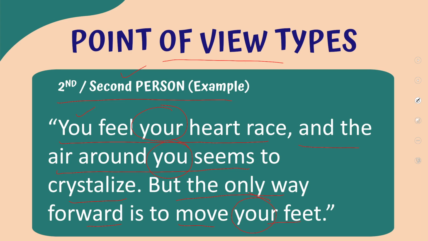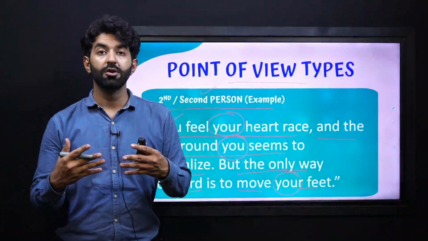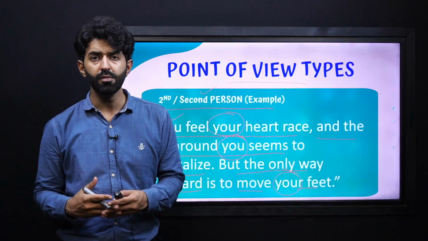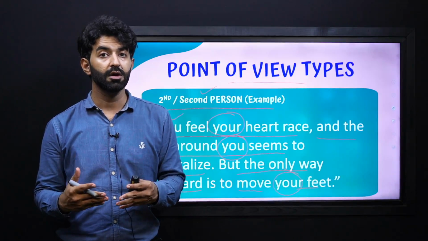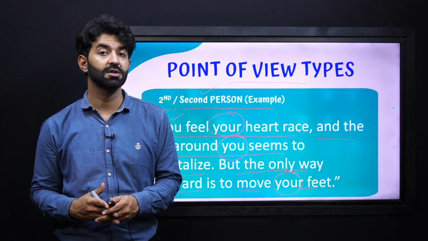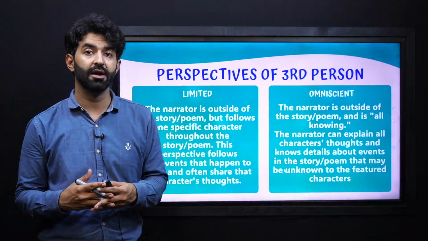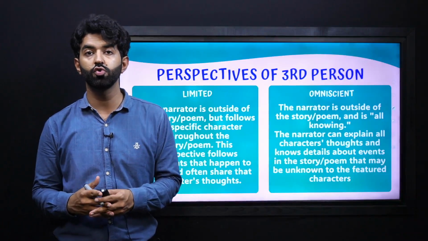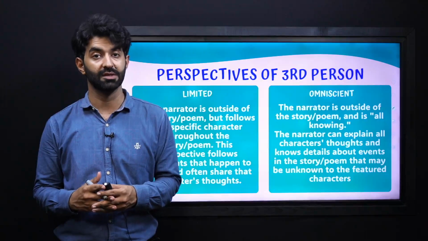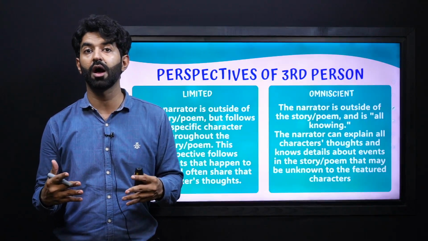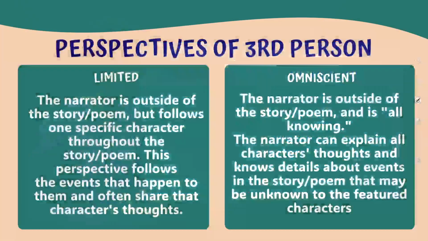So, this is directly including the reader or the listener in the narration. So, this is the second person narrative. And then for the third person narrative, we know that it is divided into two parts, limited and omniscient. Let's see what they are and how they differ from each other.